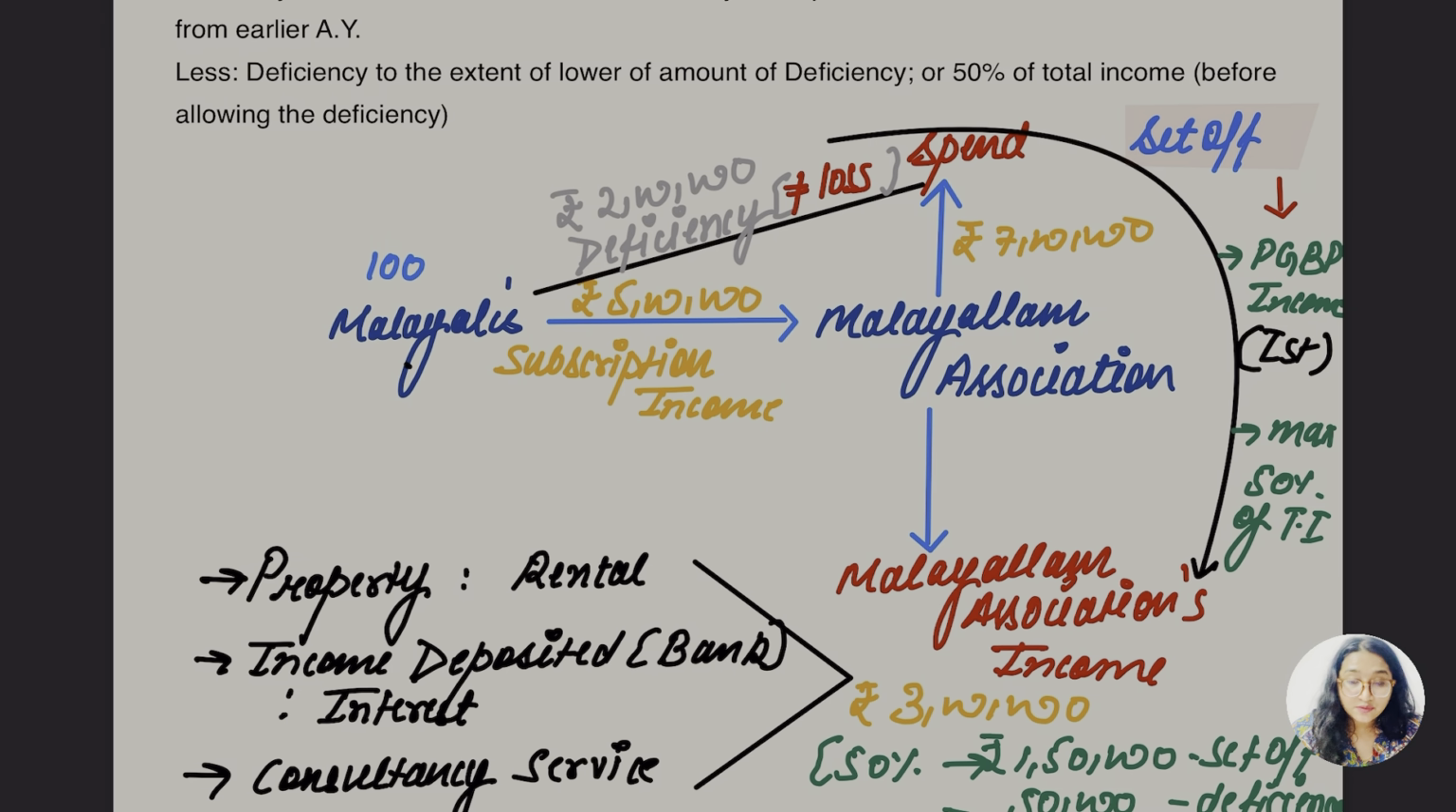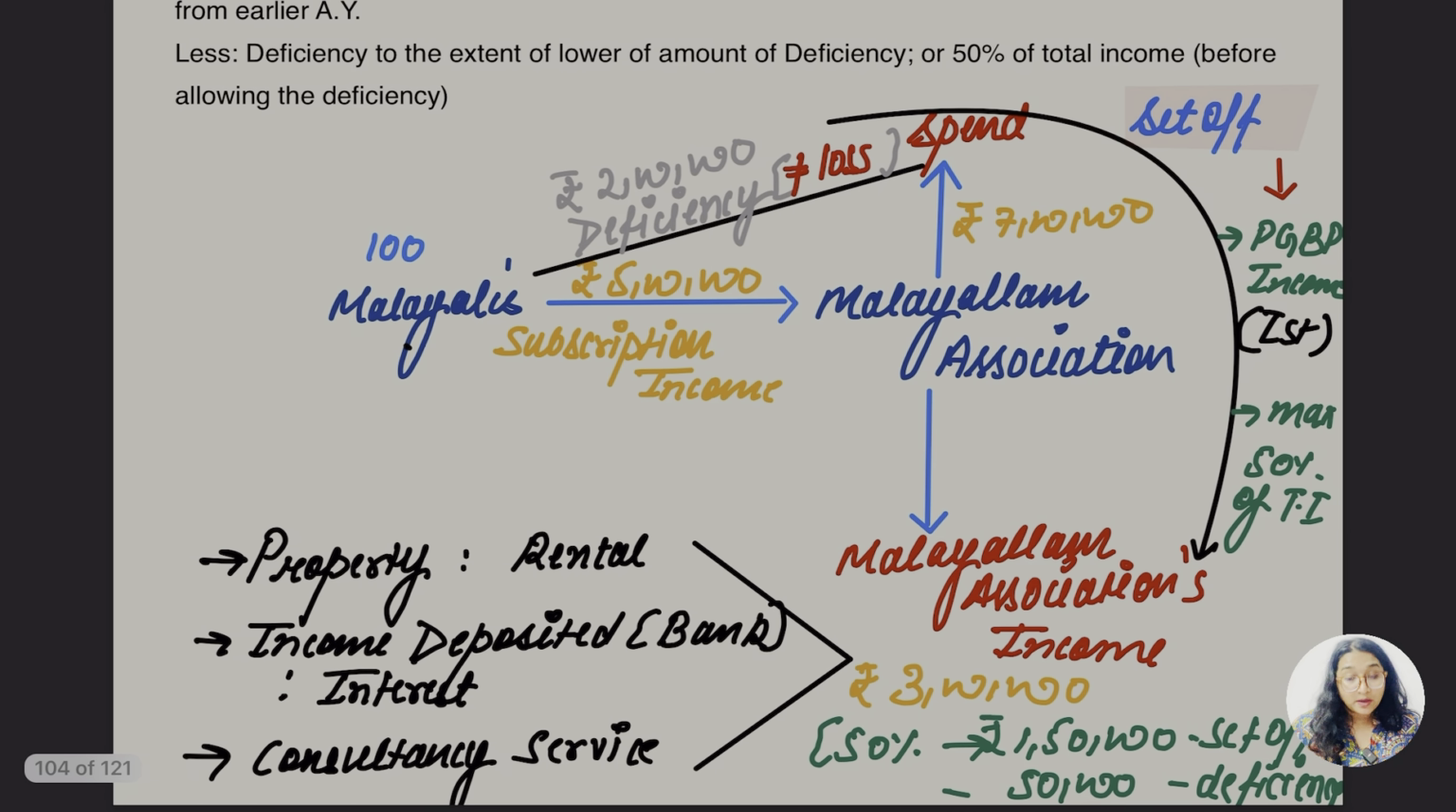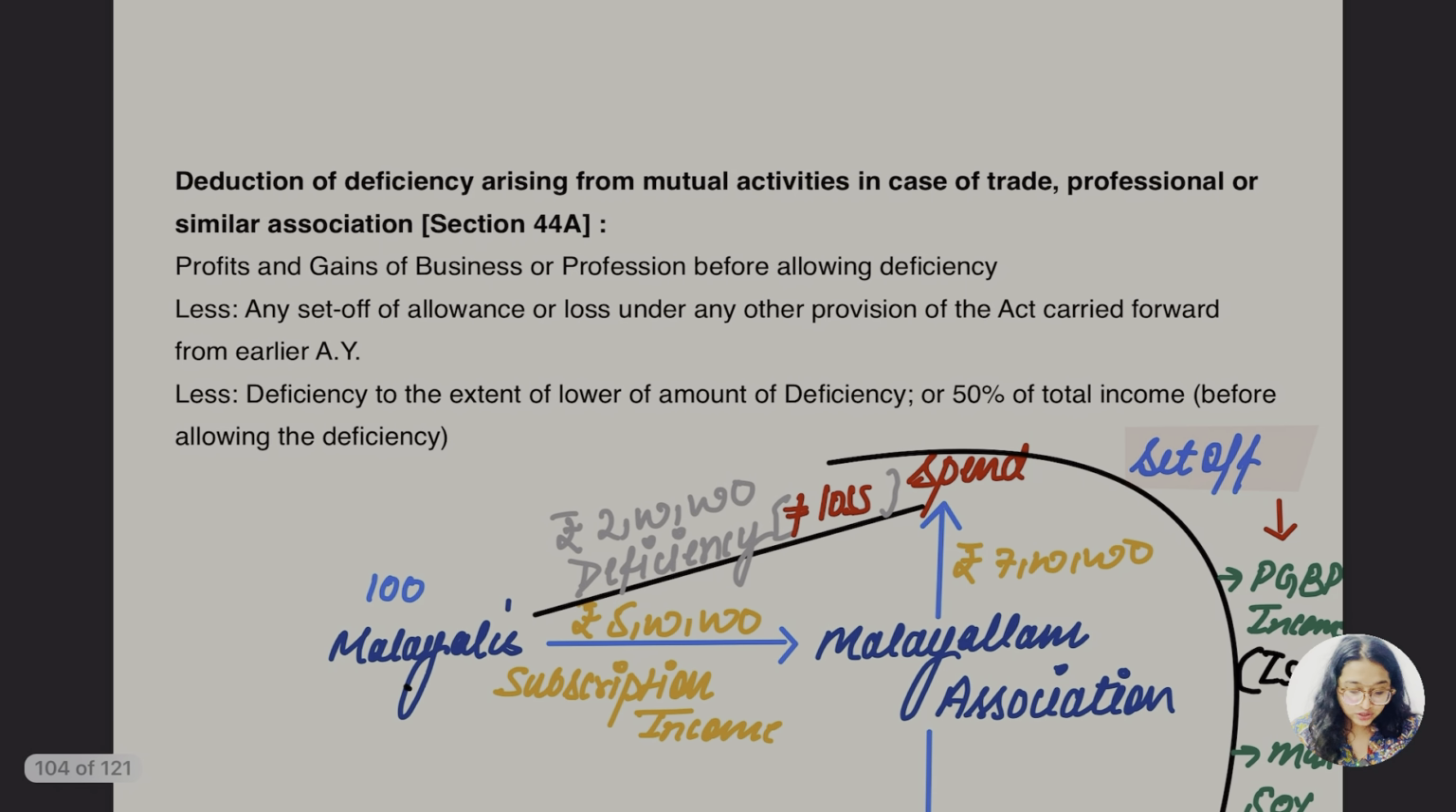So yes, we know now the deficiency amount can be set off by PGBP income first. If there is no PGBP income, then they can go for the other income, like this was the other income. And the second was that a maximum of 50% of total income of this association can only be taken for setting off. But what about the remaining? That would be shown as the deficiency amount. So this is all about this section 44A.